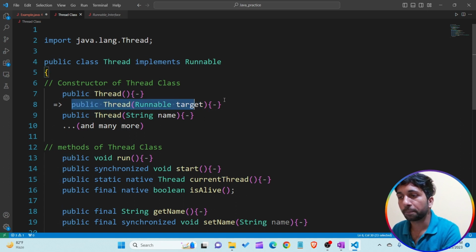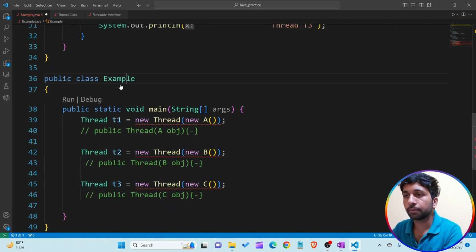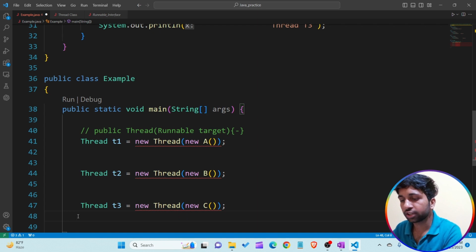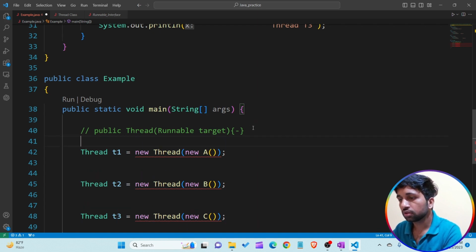I just want to copy this particular line, come to our Example.java file, paste it and comment it, and remove all these three lines that I assumed earlier, before understanding the actual constructor of the Thread class.